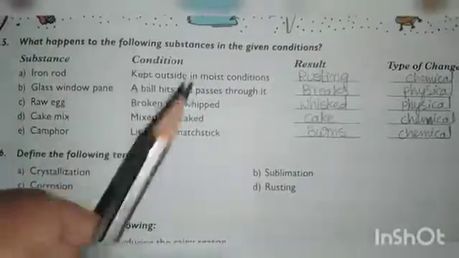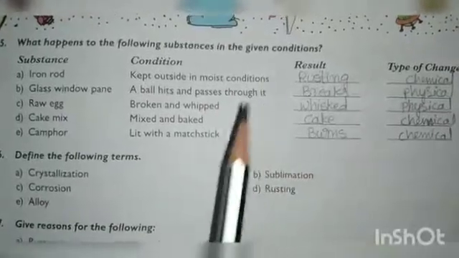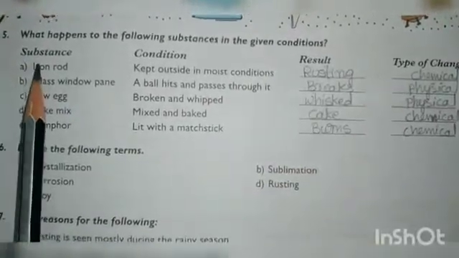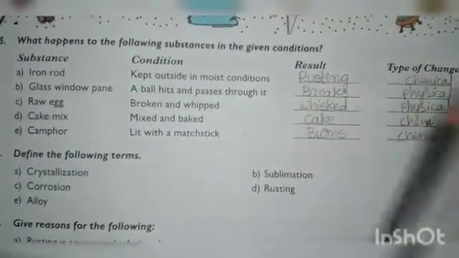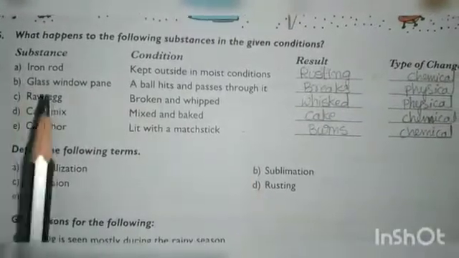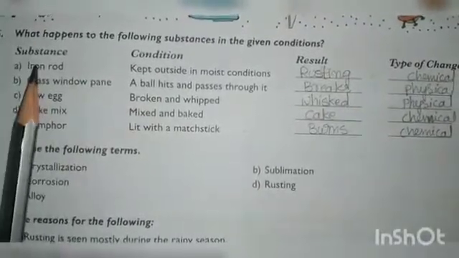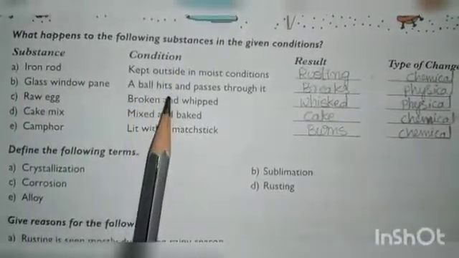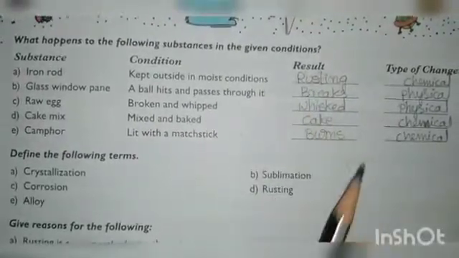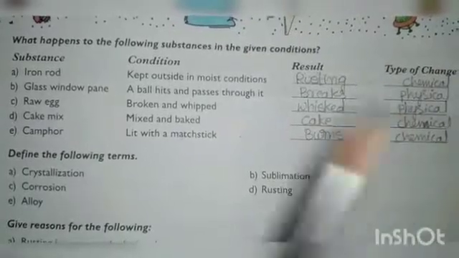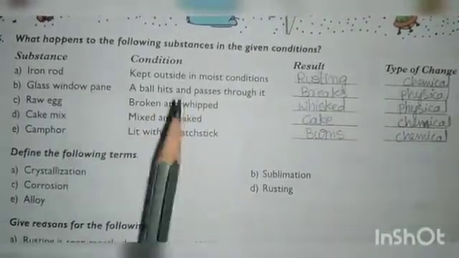Next, what happens to the following substances in the given conditions? Substance is iron rod. Condition is keep outside in the moist condition. What happens? It will rust. It is a chemical change. Next, a glass window pane. Okay, this is the substance. Condition is a ball hits and passes through it. So what happens? It will break. So it is an example for physical change because we can fix this glass pane.